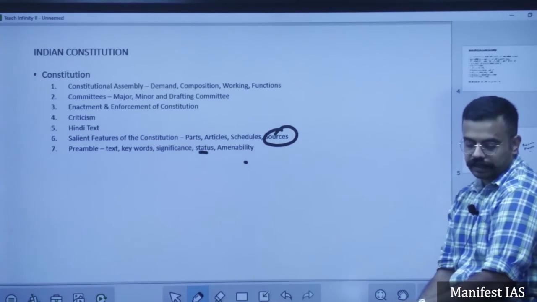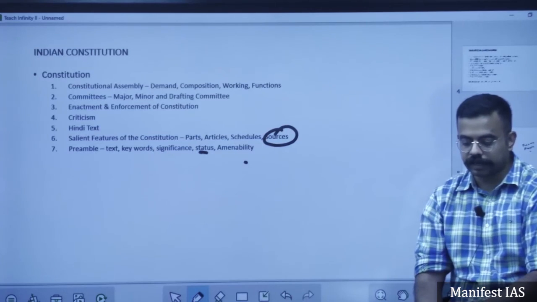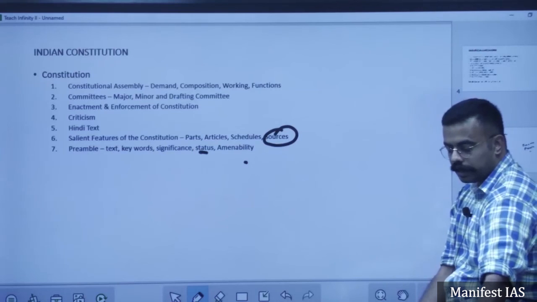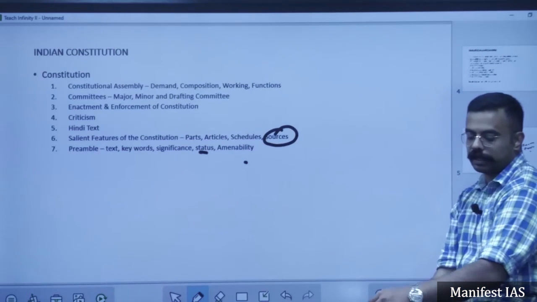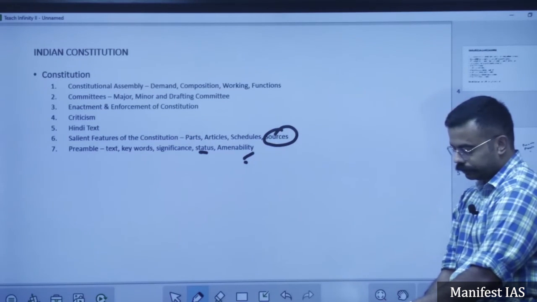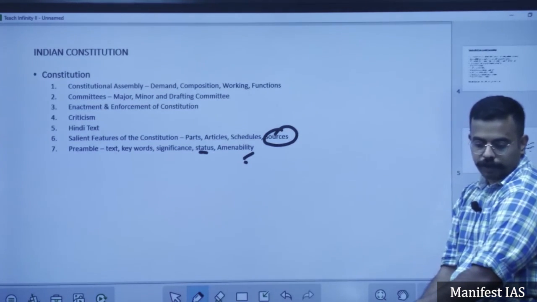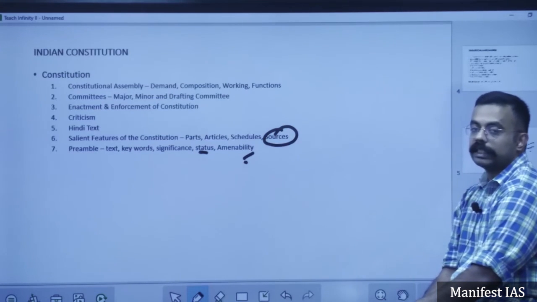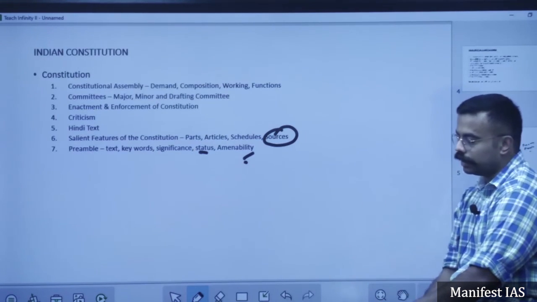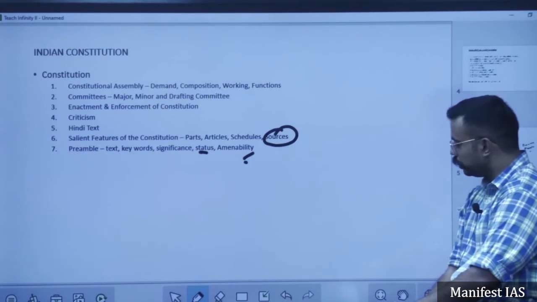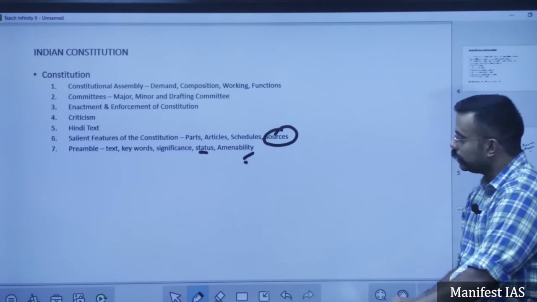So 1973 case, what did the Supreme Court say? The preamble is a part of the Constitution, overruling its earlier ruling in the Berubari Union case. So coming to amendability, that is whether the preamble can be amended. Starting in Berubari Union, they said it can't be amended. Later on they said in Kesavananda Bharati it can be amended. However, now it stands that it can be amended. There was already an amendment done by adding the idea of socialist and secular, by which amendment? 42nd Amendment.